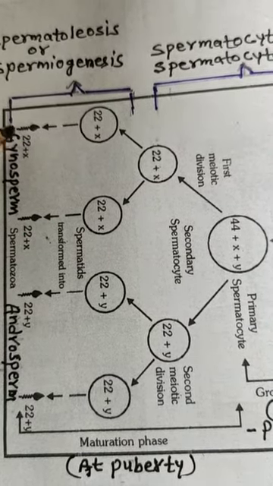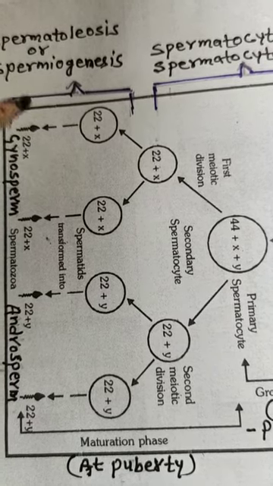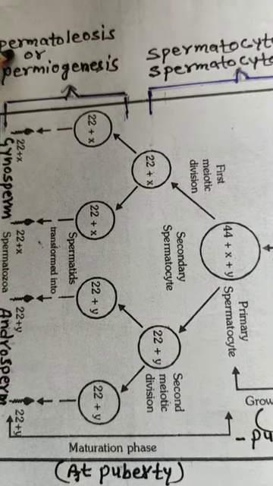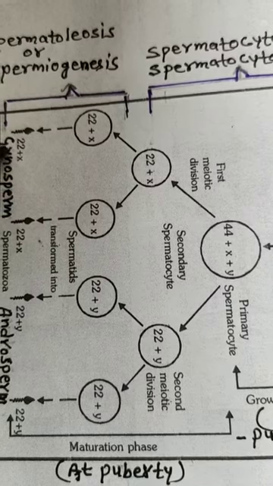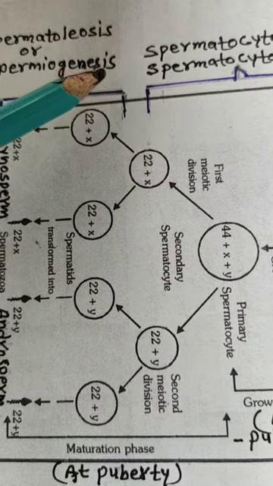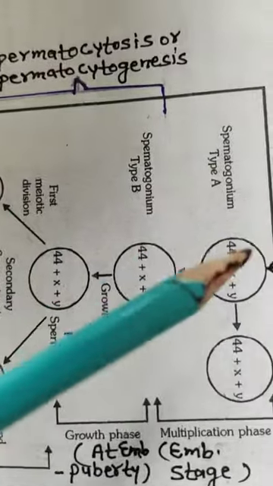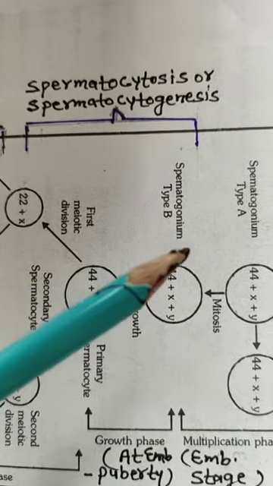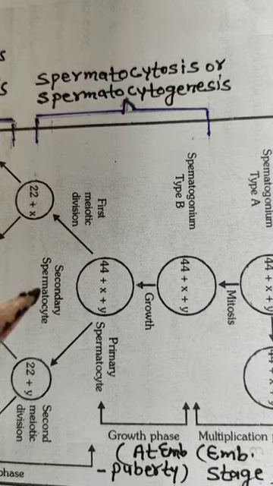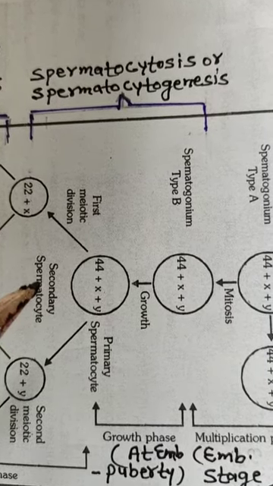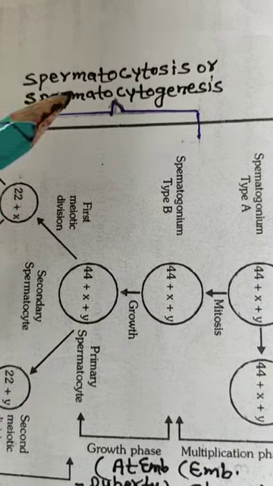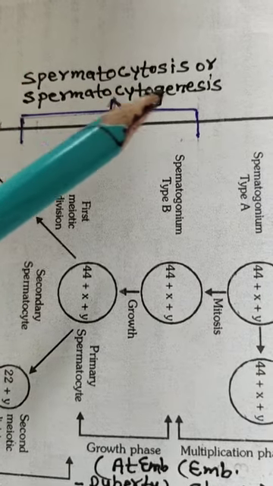These spermatids are rounded in structure and non-motile, and they are converted into elongated motile sperms by the process called spermiogenesis or spermateleiosis. So the formation of sperm from spermatids is called spermateleiosis or spermiogenesis. And from the type B spermatogonia up to the formation of secondary spermatocytes, it is called spermatocytogenesis.